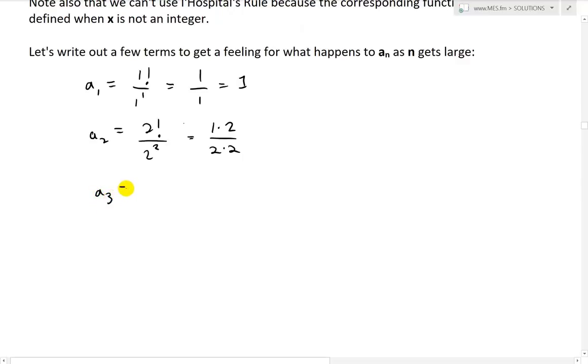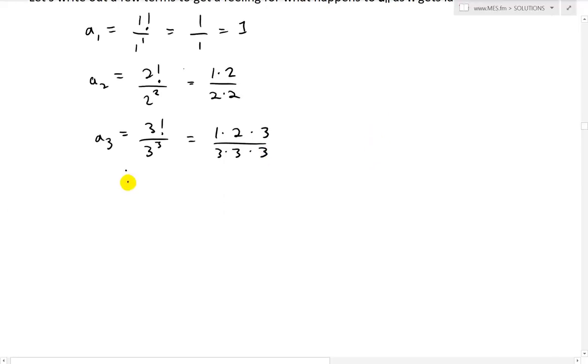Because then when we have a3, what we have now is 3 factorial over 3 to the power of 3, which equals 1 times 2 times 3 over 3 times 3 times 3. Then keep going on and on. What we have for a_n now is n factorial divided by n to the power of n, which equals 1 times 2 times 3, going all the way, over n times n times n times, dot, dot, dot, times n.